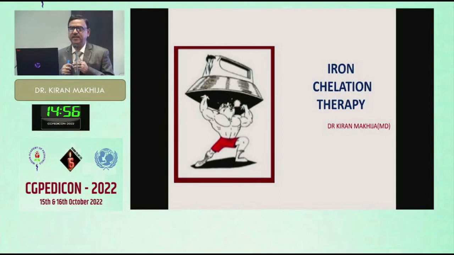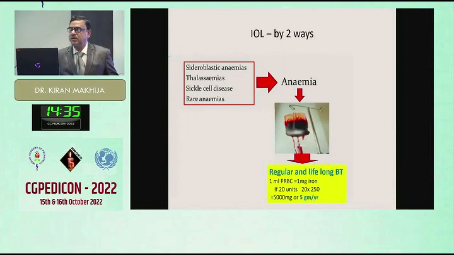So previously, two drugs used to be discussed among iron chelation therapy for chronic anemias, for chronic hemolytic anemias, where we used to give blood transfusion therapy lifelong. So there will be iron overload and the treatment has to be chelation of the iron. Coming directly to the topic, how does iron overload occur? The first step is the anemia. So lifelong blood transfusion has to be given. This will increase the iron content of the body by about 4 to 5 grams yearly.